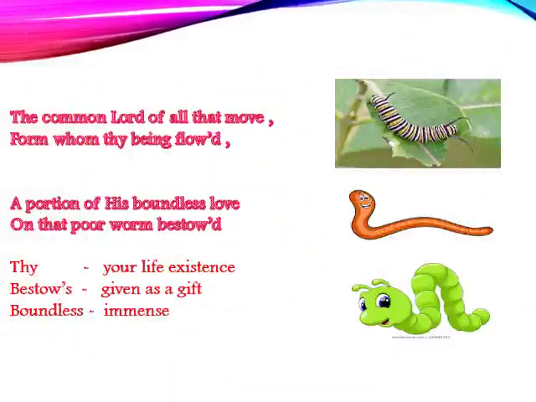The common lord of all that move, from whom thy being flowed, a portion of his boundless love on that poor worm bestowed. Let's take the first line. The common lord of all that move, from whom thy being flowed, shows here that the common Lord is one Almighty for all of us, who has created all the living things on this earth, right from the tiny creatures, these worms, to the human beings.